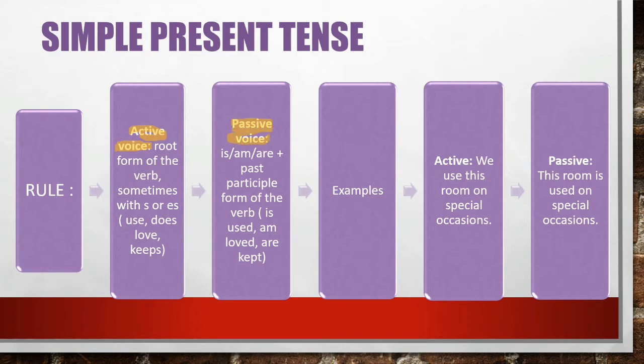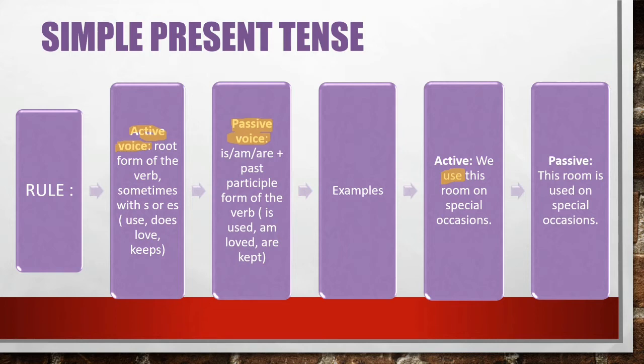So if the active voice is given to you in simple present tense, while changing it into passive voice, you will use is, am, are plus V3. For example, we use this room on special occasions. Now students, you can easily see that simple present tense is used here. Use indicates the simple present tense. Clear? Now, while converting this into passive voice, you will write this room.